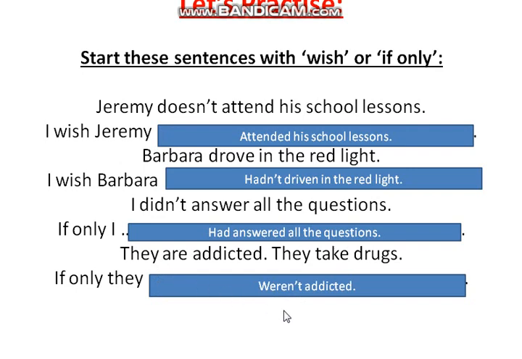So, briefly speaking, wish always has this idea of either something imagined or something regretted. For example, when I say, I wish Jeremy attended his lessons, which means that he doesn't attend his lessons. That refers to the present. That's his habit. So I just imagine. But when I say here in this example, I didn't answer all the questions. If only I had answered all the questions, that's a kind of what? It's not imagination, but it's a kind of regret because that's happened in the past. If only I had answered all the questions, which means I didn't answer all the questions. I'm regretting something that I didn't do in the past.